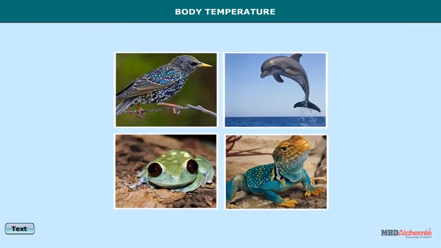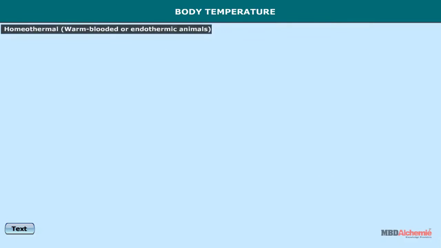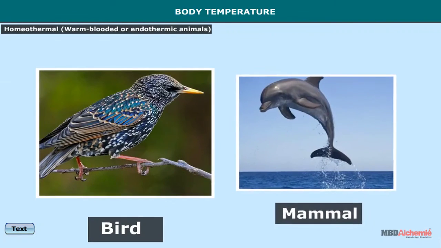Body temperature. On the basis of body temperature, animals are divided into two categories: homeothermal, warm-blooded or endothermic animals. In this, body temperature is constant and does not change with the change in environmental temperature. For example, birds and mammals.